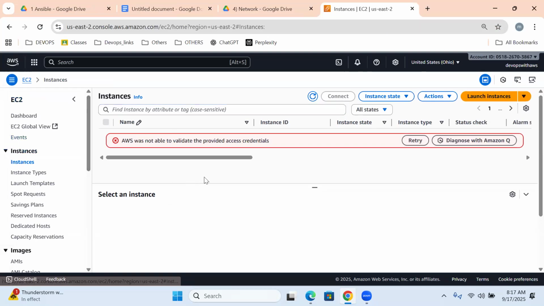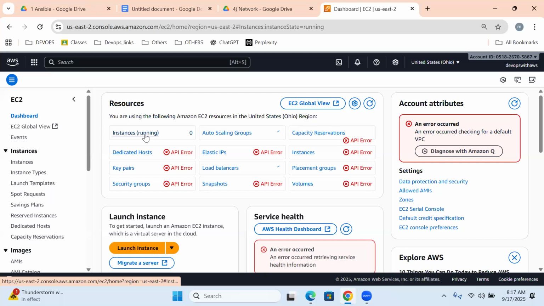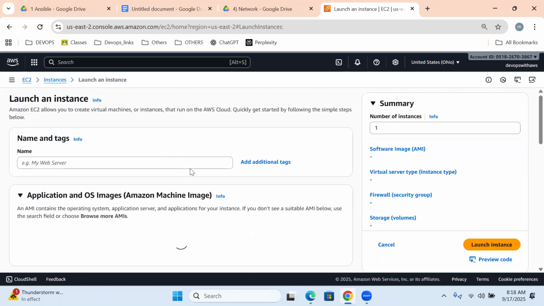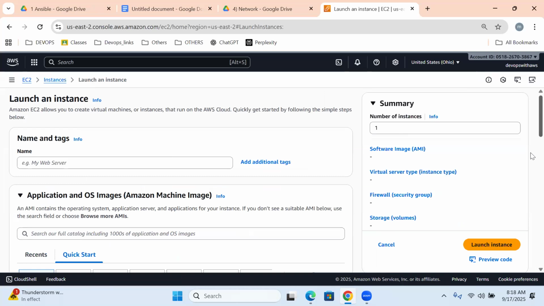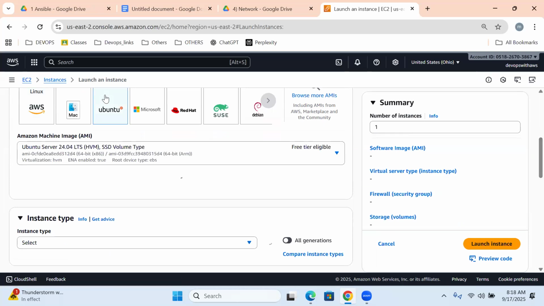Instance type, launch instance. Try to create it. If it is not working, don't worry, I'll show you by tomorrow also. Please go for Ubuntu.